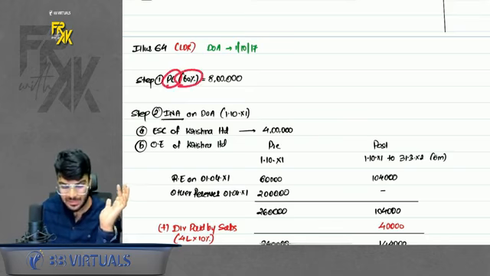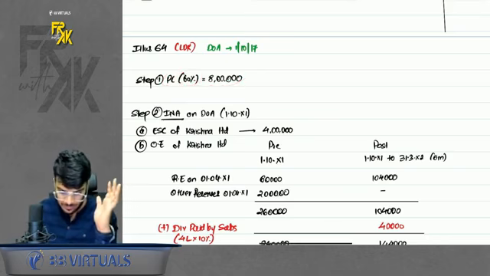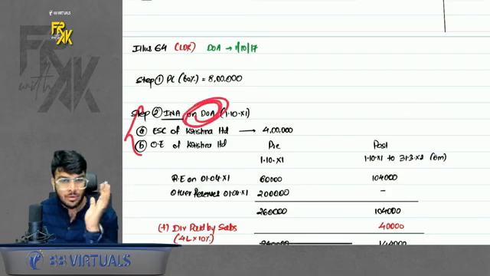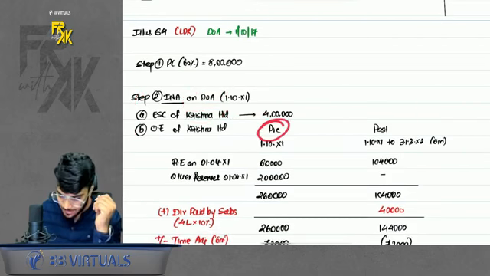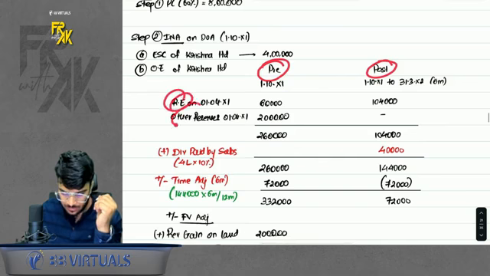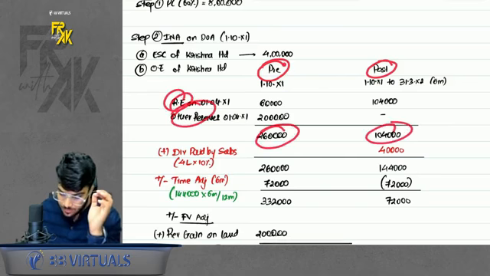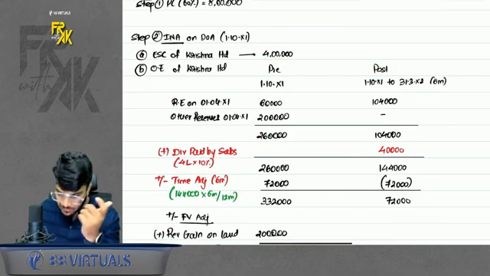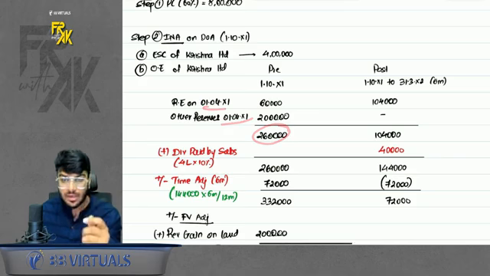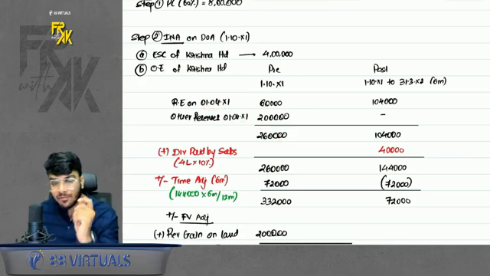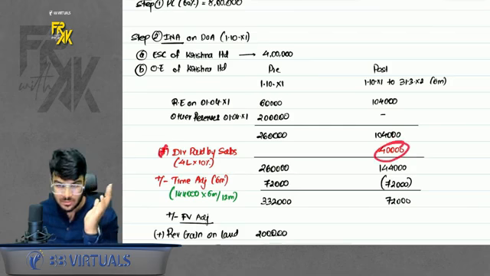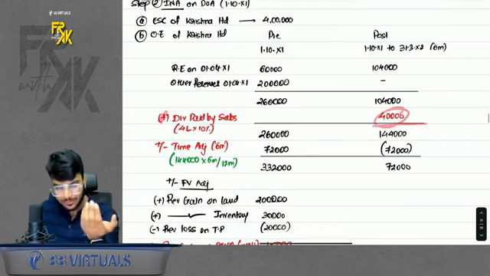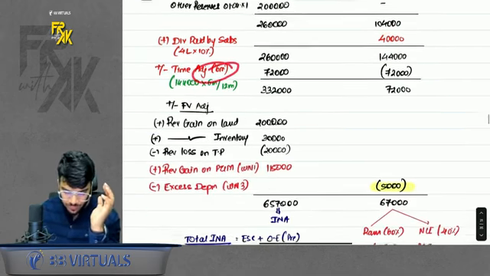First step is PC. Look at the investment amount, write the PC. Then you will take INA on date of acquisition. First take the equity capital of subsidiary. Then take the pre and post balance of subsidiary, retained earnings and other reserves. Now we acquired on mid of the year, but the opening is on 1st April. So you have to do time adjustment. But before time adjustment, there comes dividend adjustment. So first add back the dividend of 40,000 in post. Then do time adjustment. Okay, then do fair value adjustment.